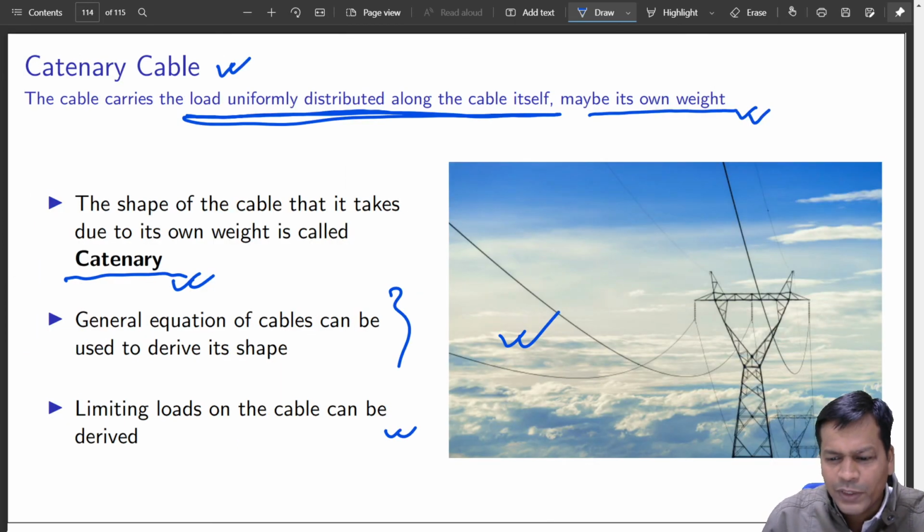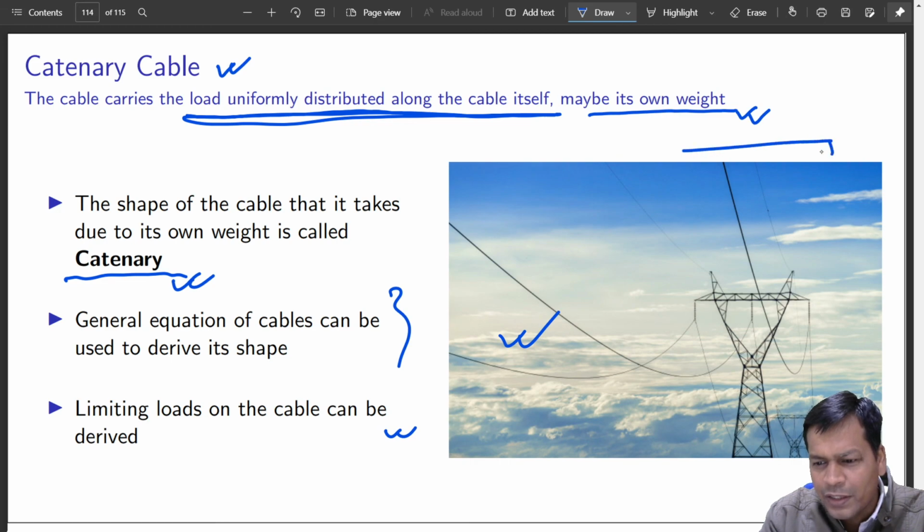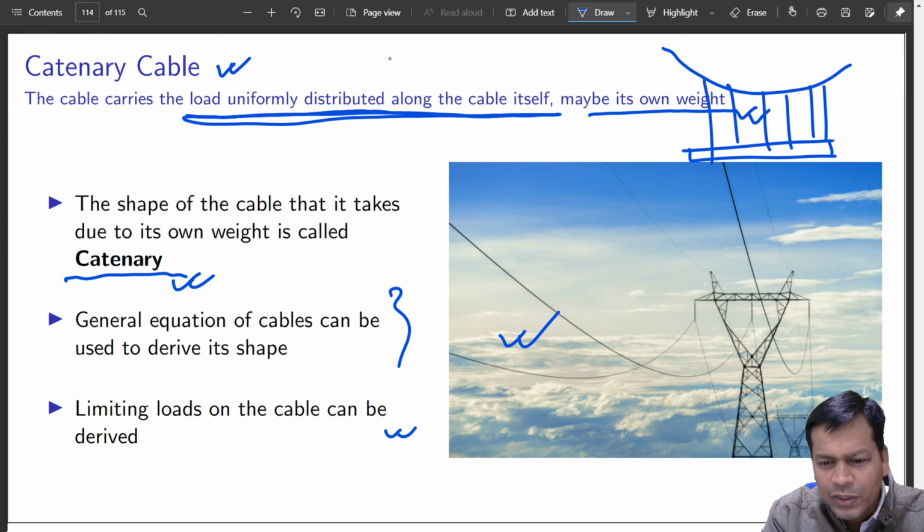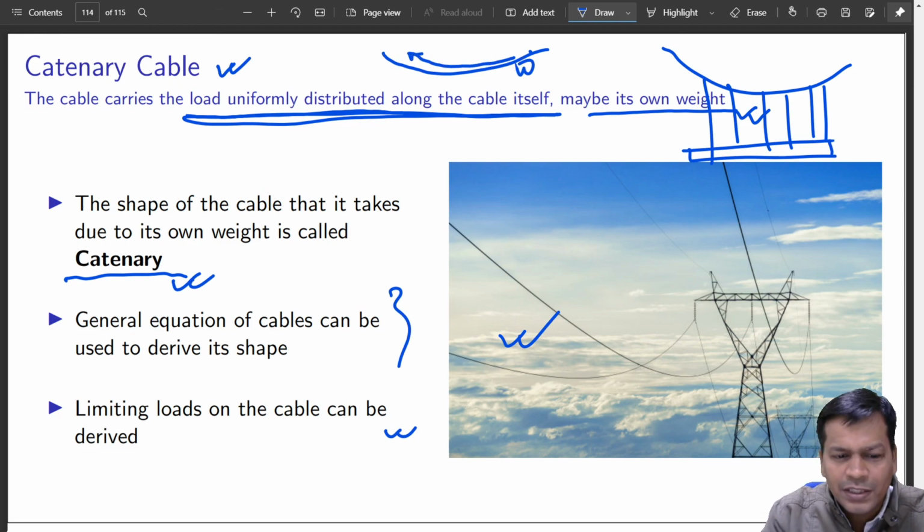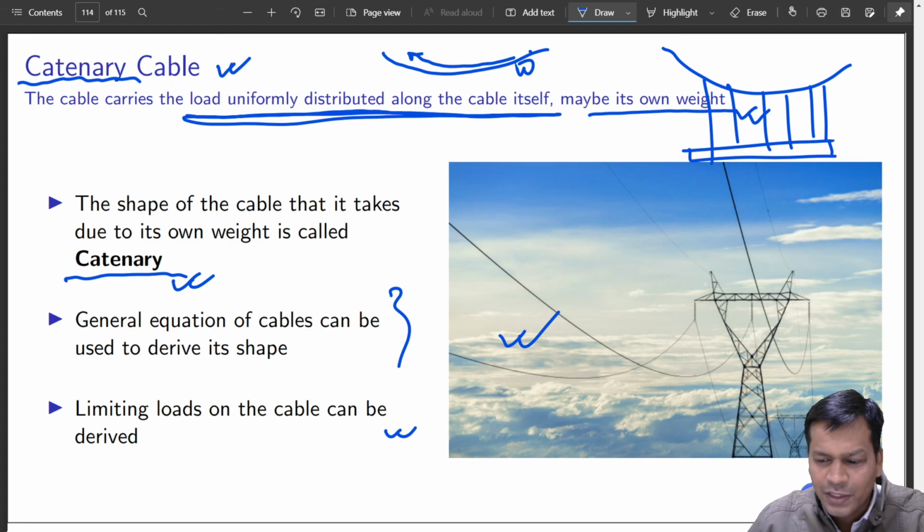But over here, this is due to the load in the cable itself. This time W is not horizontal; rather, W is along the length of the cable. So W is along this. Got it? So that is the difference. This time the shape is catenary. Earlier it was parabolic. Okay, got it?